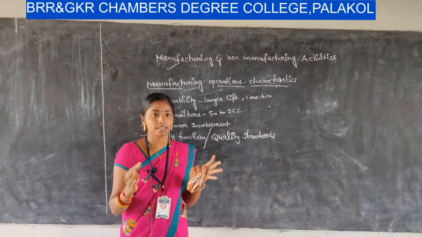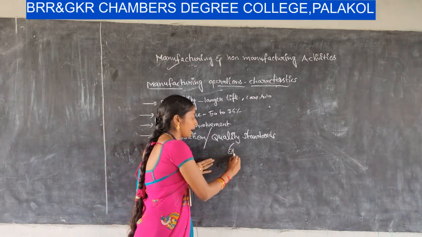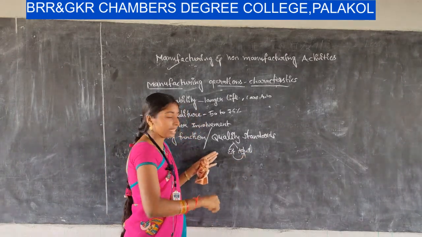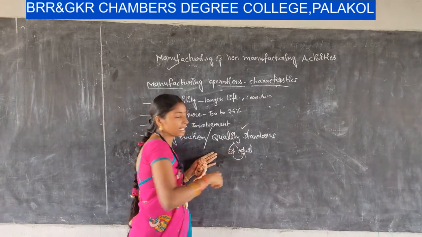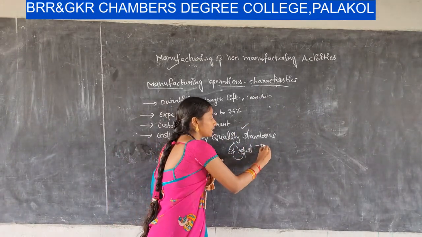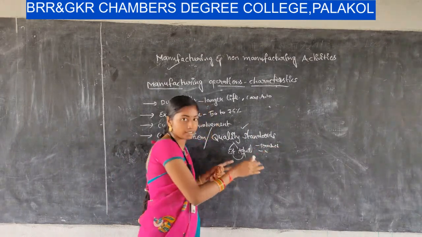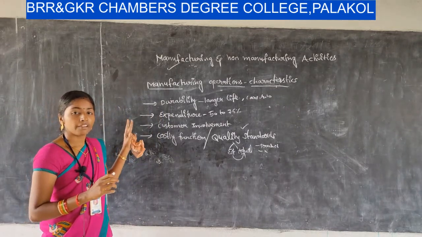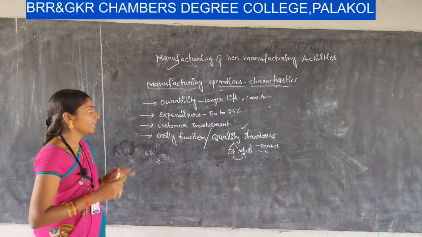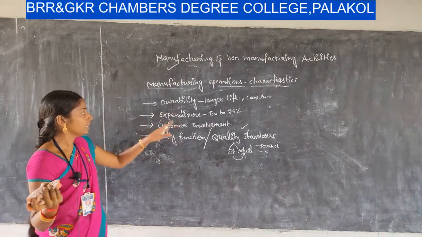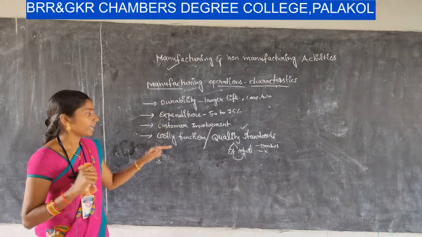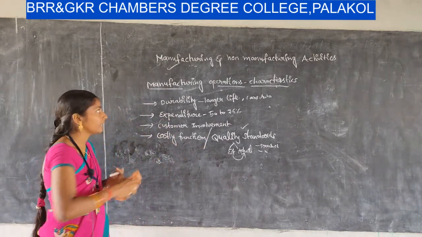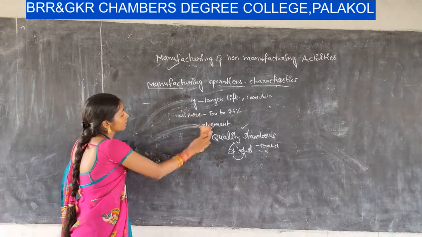We have some estimations and we have some actuals. We have to compare these estimations with actuals, and we have to make changes if there are any quality standard deviations regarding product design, size, weight, all these. So these are the characteristics of a manufacturing organization. Once again: durability, expenditure, customer involvement, and quality standards, which is the costliest function for the organization.